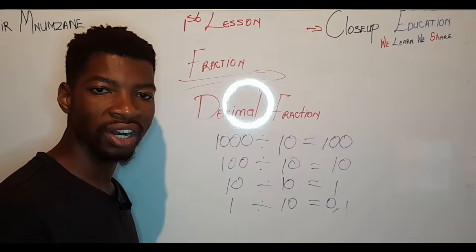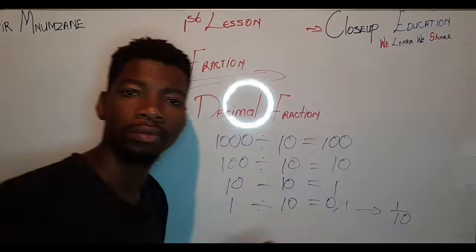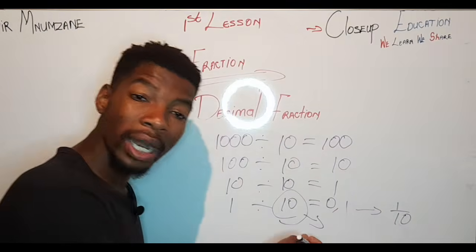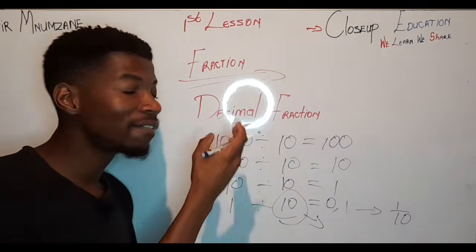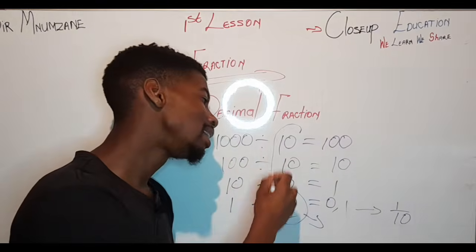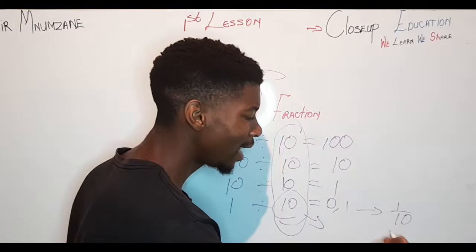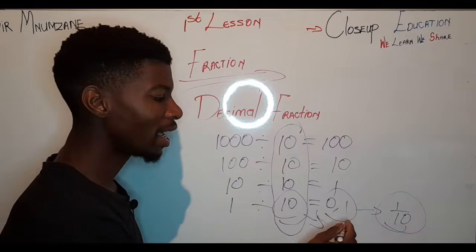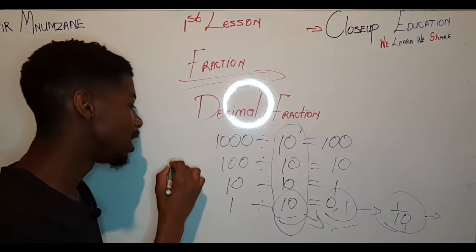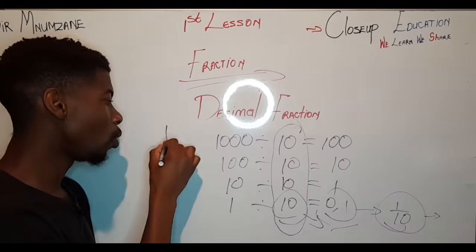What is 0,1 as a fraction? 0,1 as a common fraction is 1 over 10. That's what I mean by the power of 10: the decimal fraction denominator is always a power of 10. So we have simplified our way of writing a fraction into decimal form, which is 0,1, and that means 1 over 10.